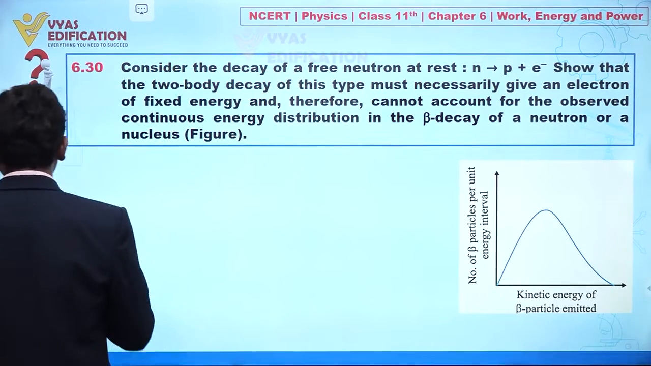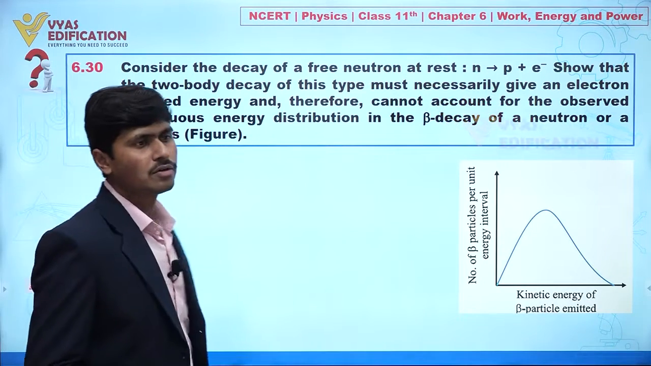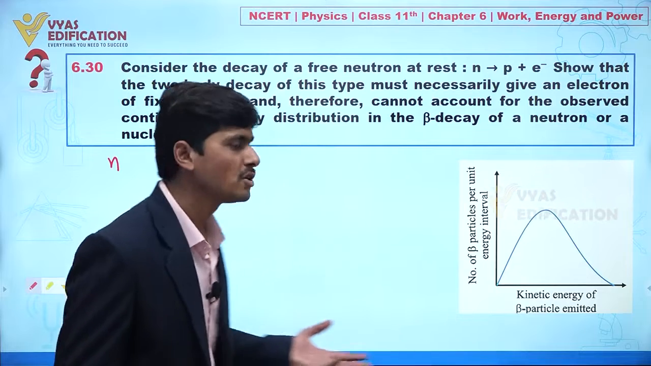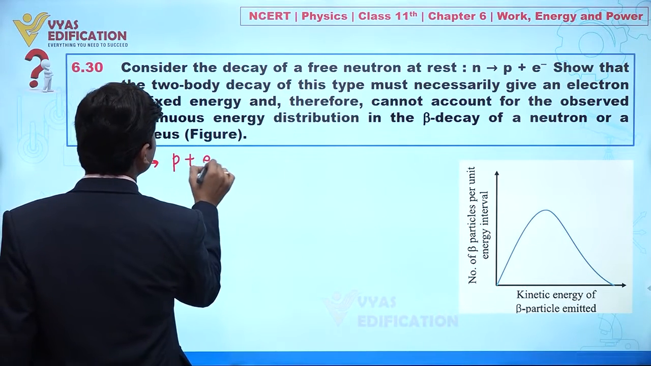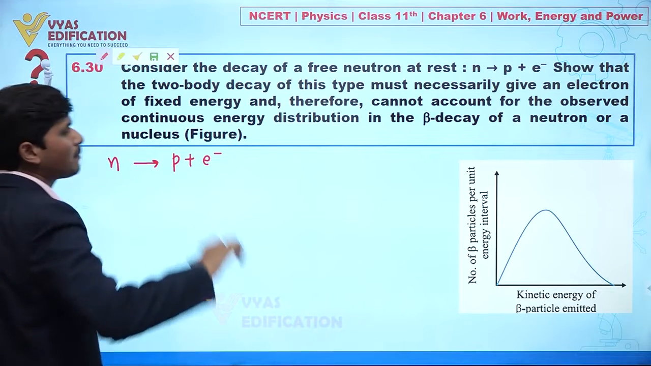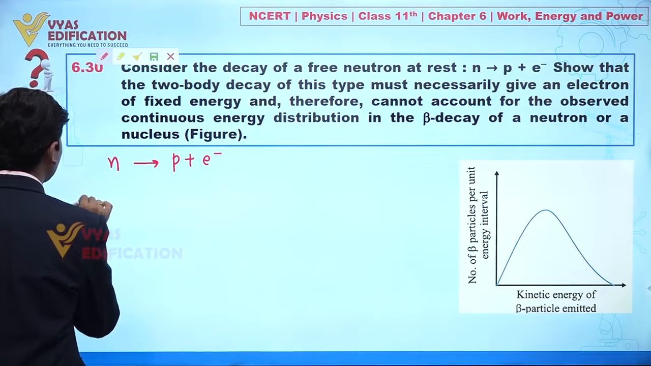Listen very carefully. Initially we have a neutron, and this neutron is at rest. Let's suppose it is breaking into two particles, a proton and an electron. So I am assuming here the mass of the proton is mp and its velocity is vp. First I am applying momentum conservation.